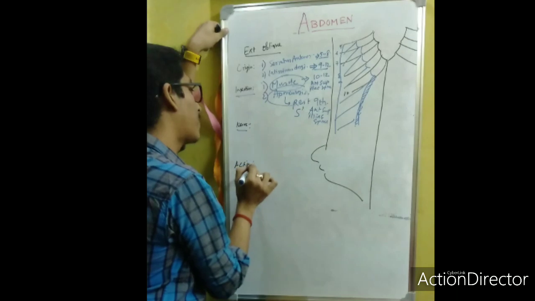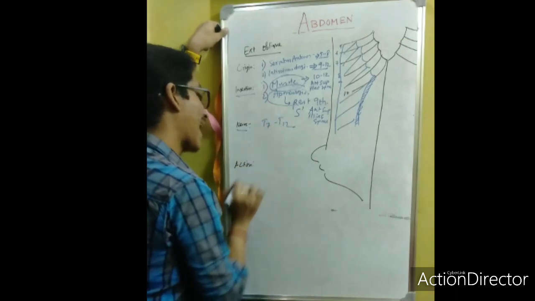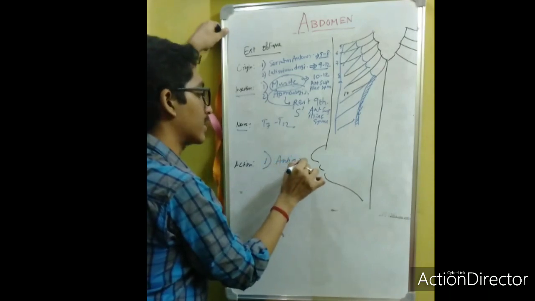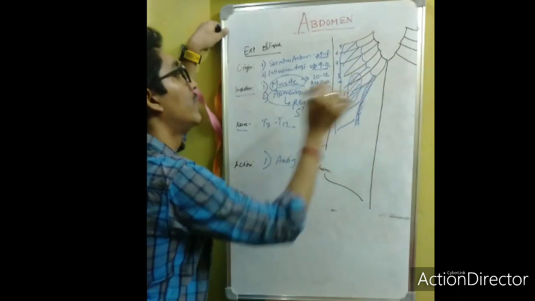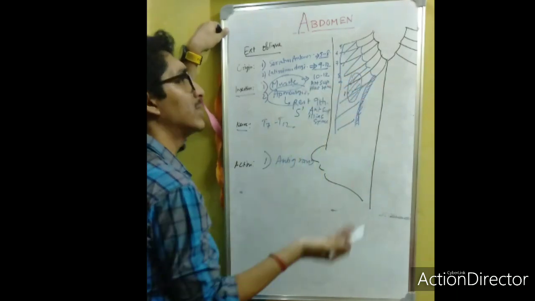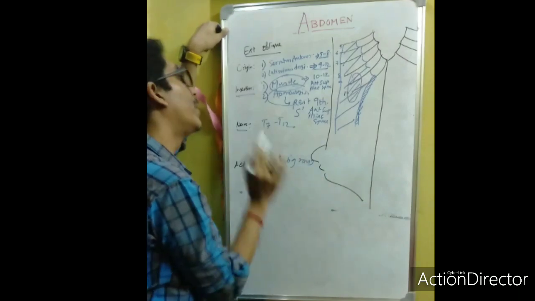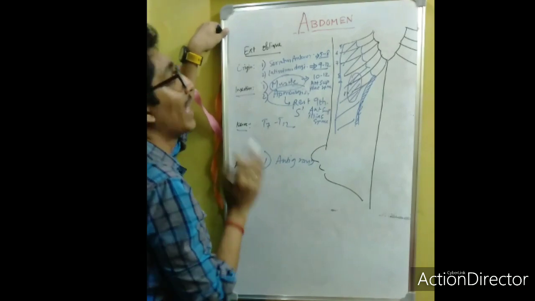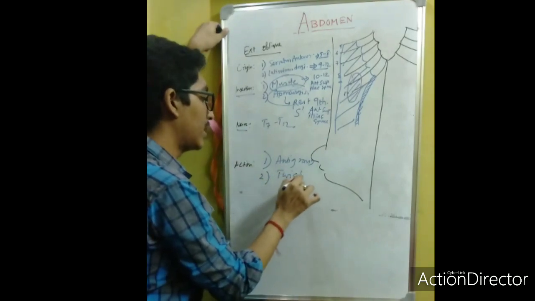Now what is the nerve supply? The nerve supply is by T7 to T12. What is the action? These are all anti-gravity muscles. Means when the viscera are there, how do the viscera stay up against gravity? Because of these muscles. These muscles provide your anti-gravity action, and these are all twisting muscles.